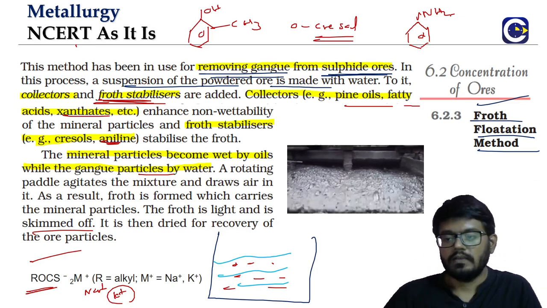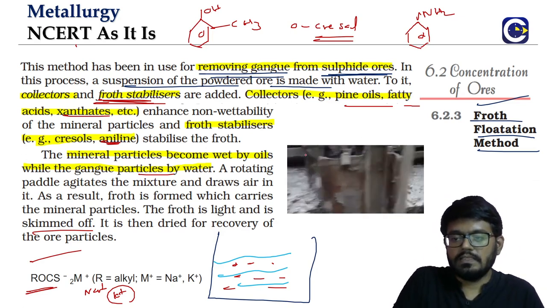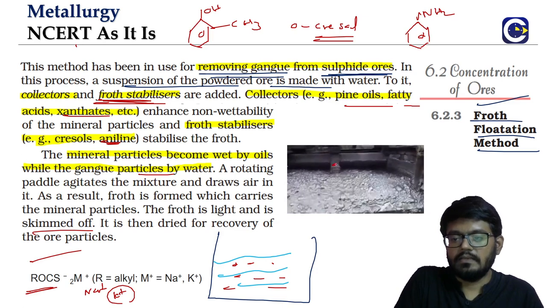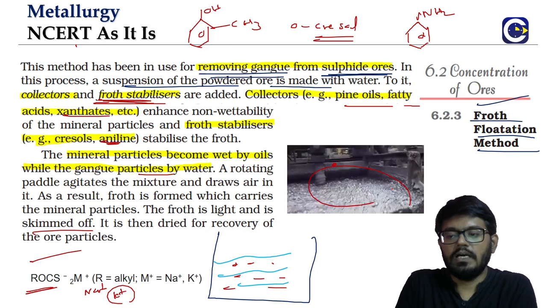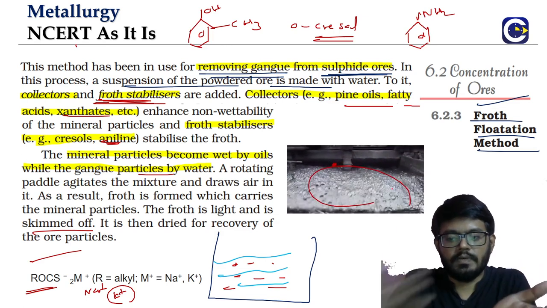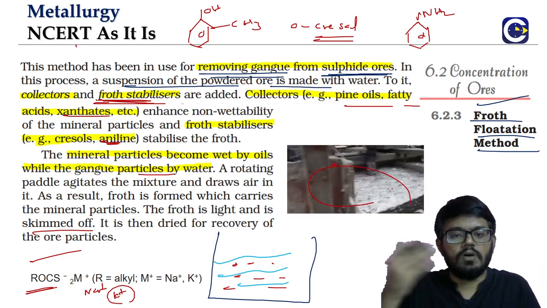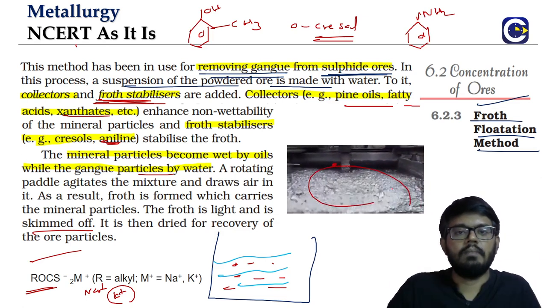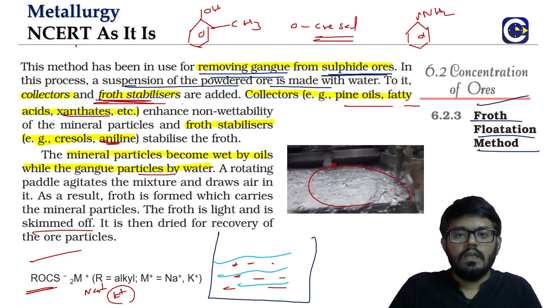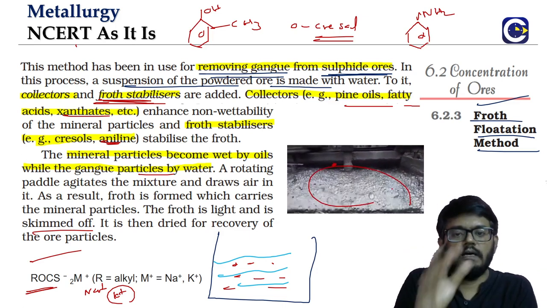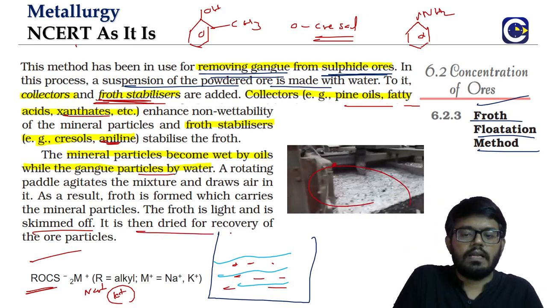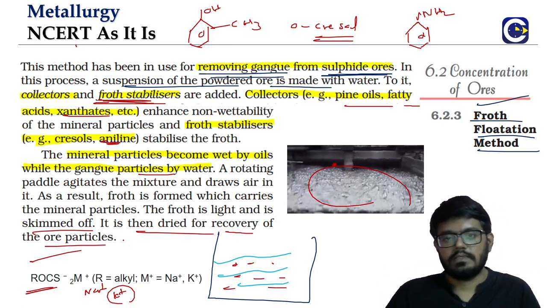I'll show you. You can see here, this is the paddle. What is happening here? All the froth that is coming out of the top is skimmed off, and along with it, it will carry the mineral particles. Once we have that skimmed off foam, we allow it to suppress, dry it, and we can recover the ore particles.